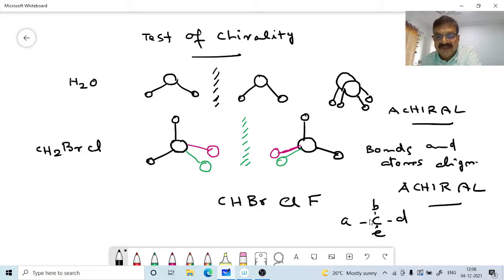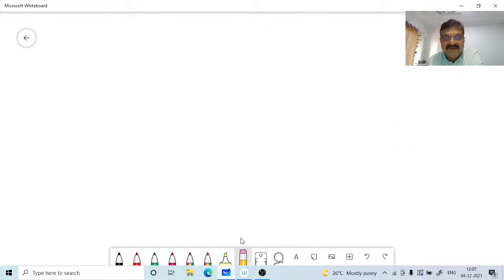It is not superimposable on the mirror image. Therefore, it is a chiral molecule that we have seen now. Okay. So now I will just draw this molecule, that is CHBrClF. Then we will examine what this compound is.